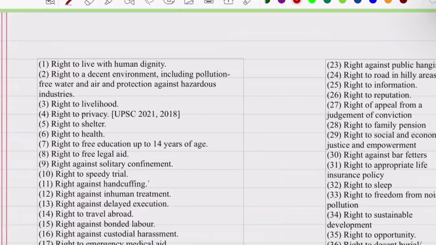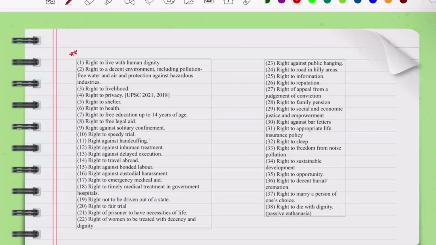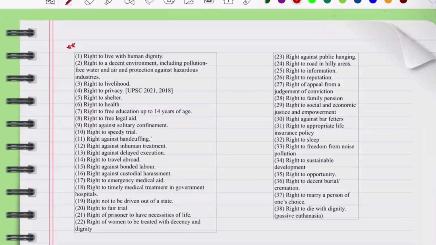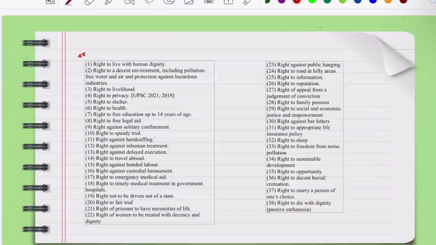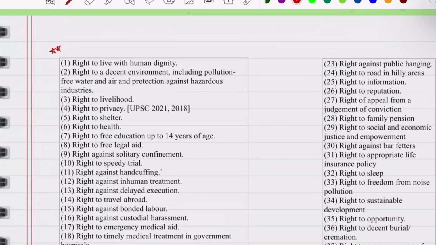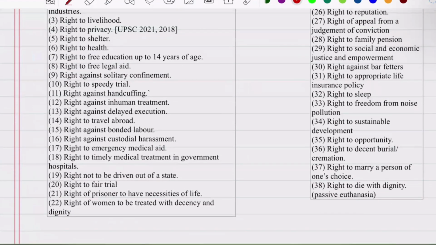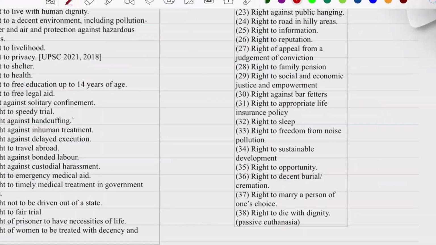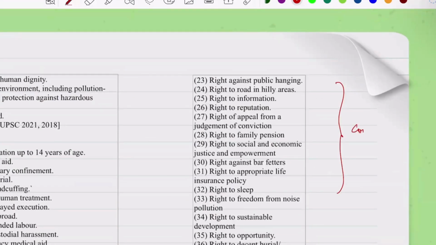Okay, now let us see क्या क्या आ सकता है. So I've given you this list. इसको भी एक काम करो आप, you just write it down somewhere or take a screenshot of this and paste it somewhere so that you can go through this. जैसे because like I said कि it is a very umbrella term and इसमें कुछ भी आ सकता है, जैसे right to live with human dignity, decent environment, okay, free water, pollution free water, privacy, shelter, health, free education, free legal aid, ये सब.